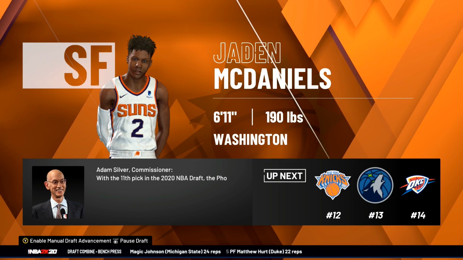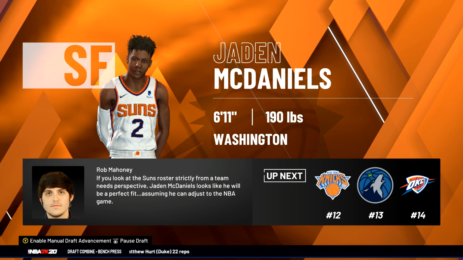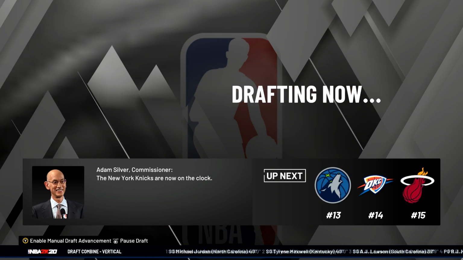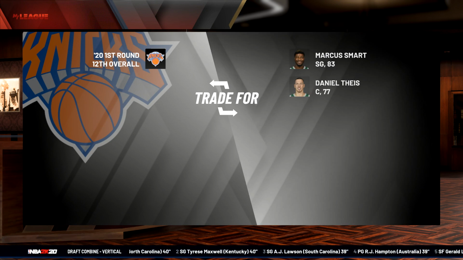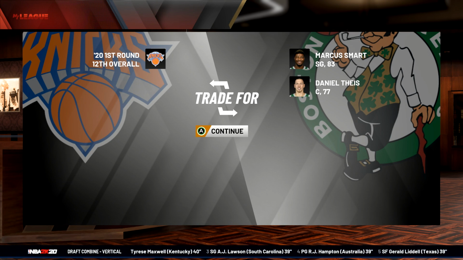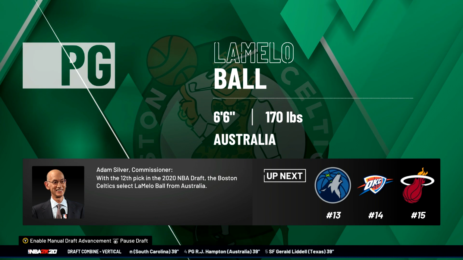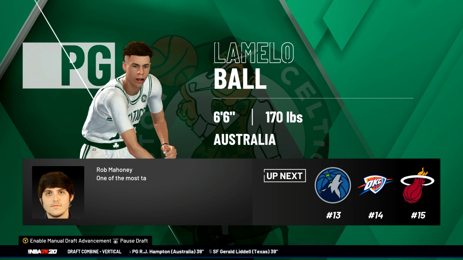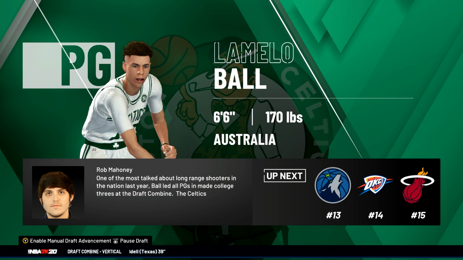And at number 11, we got Jaden McDaniels. So Bill Russell still not being drafted. Let's see if he goes at number 12. And he is one of the best players in this draft class. At number 12, we got a trade. So the Knicks trading away their pick to the Celtics. If Bill Russell goes to the Celtics, no, it's LaMelo Ball. That would have worked out perfectly if Bill went to the same team he played his whole career with.